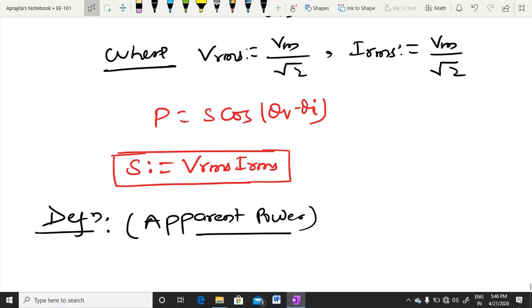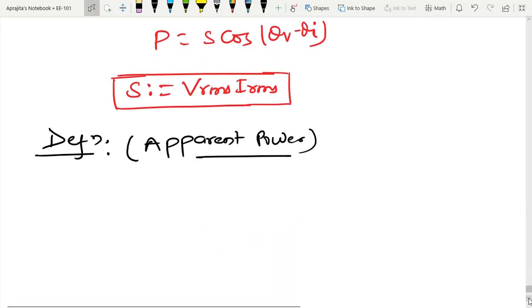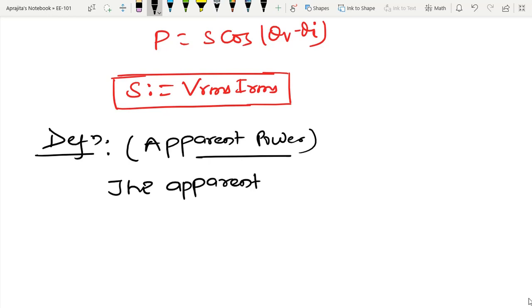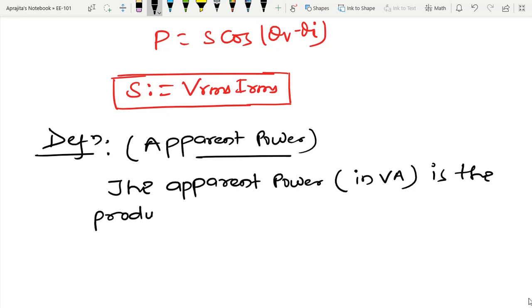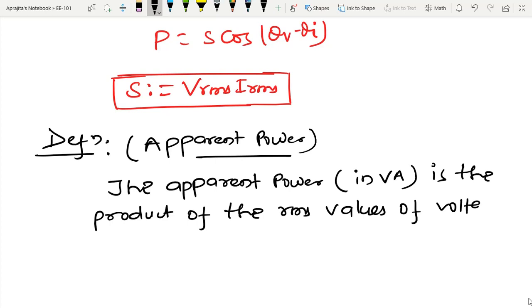So we have defined apparent power like this: the apparent power, measured in volt ampere, is the product of the RMS values of voltage and current.